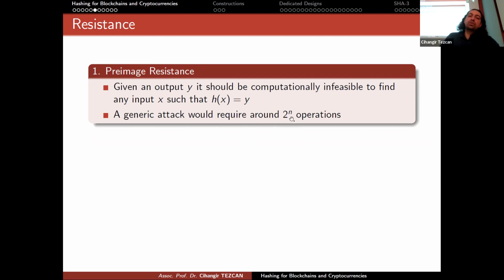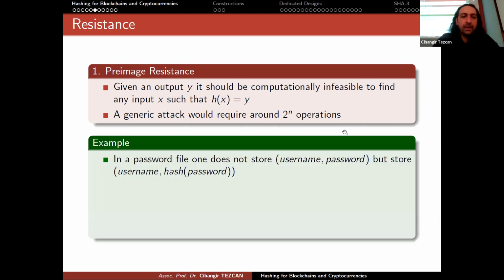This is why we choose the value n depending on the current computational power of our devices. Here's an example of why we need preimage resistance. For instance, in a password file or a database, one does not store directly the username and the password, but it would be good if we store the username and the hash of the password, so that whenever the database of this file leaks, people will not capture your password, but the hash value of it. This way, they will not be able to recover your password.